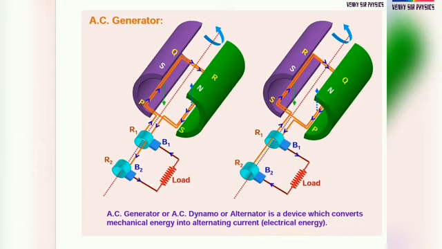Coming to AC generator. My dear children, I already explained the AC generator and how it works. Once again I will explain. See how it is in the PowerPoint. An AC generator, or AC dynamo, or alternator, is a device which converts mechanical energy into alternating current electrical energy.